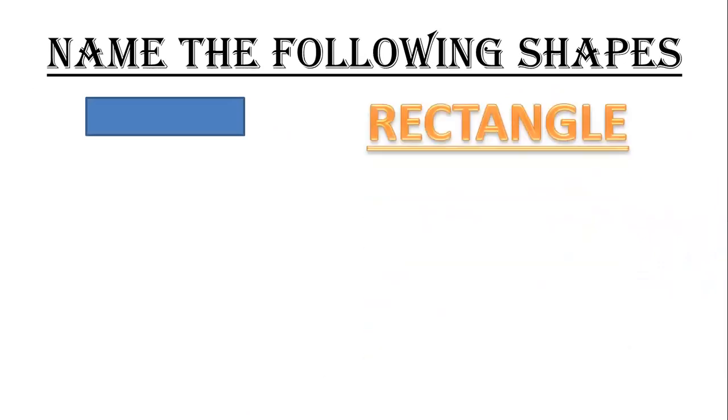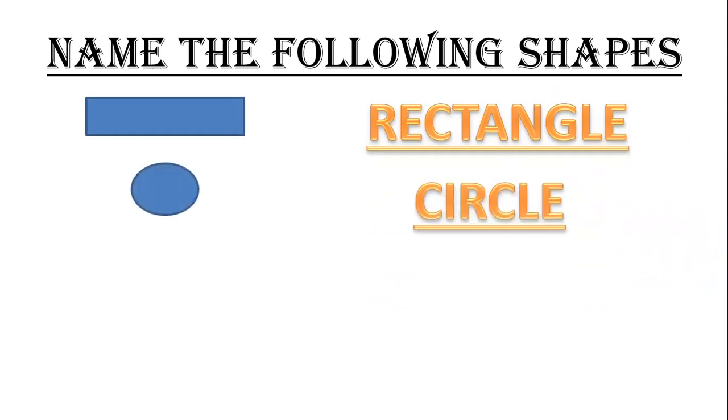Now you have to name the following shapes. What is the name of the shape? This is a rectangle. Say with me. Rectangle. Next, this is a circle. Circle.